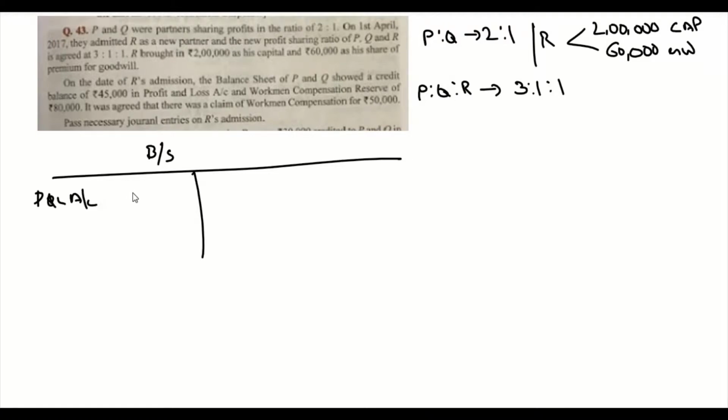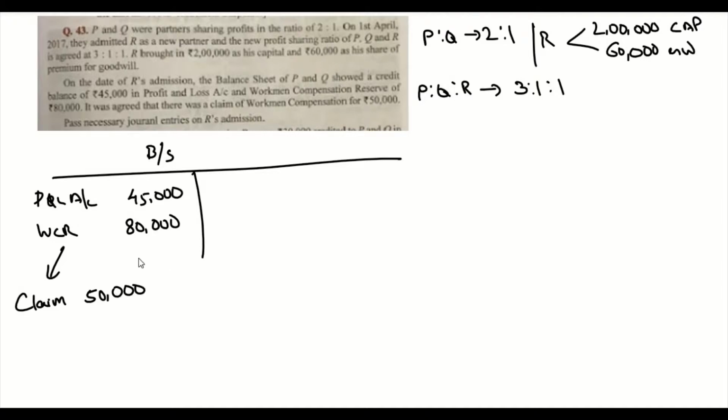And at the date of admission, there is a balance sheet and it shows a P&L account credit balance of 45,000 and workmen compensation reserve balance of 80,000. It is also mentioned that there is a claim on this workmen compensation reserve of rupees 50,000.